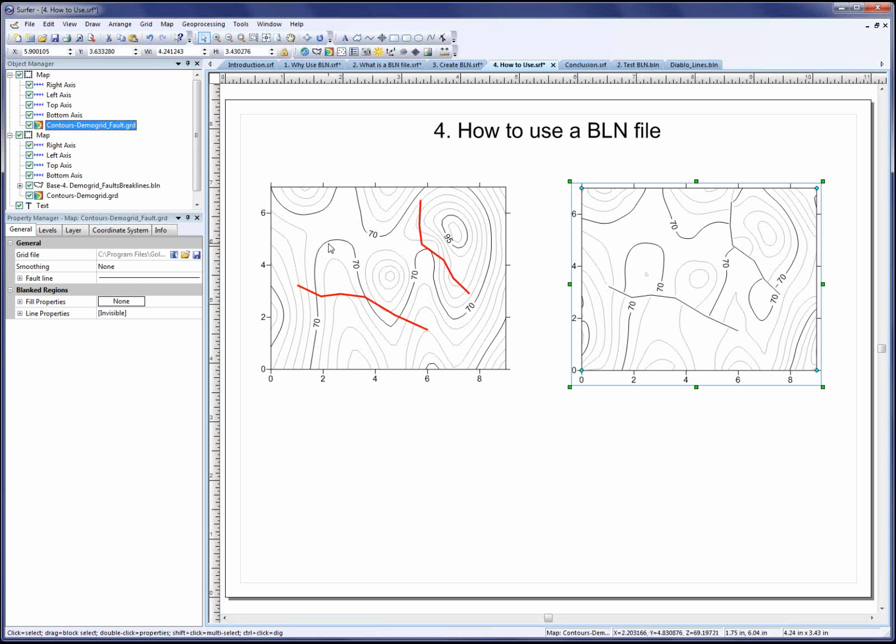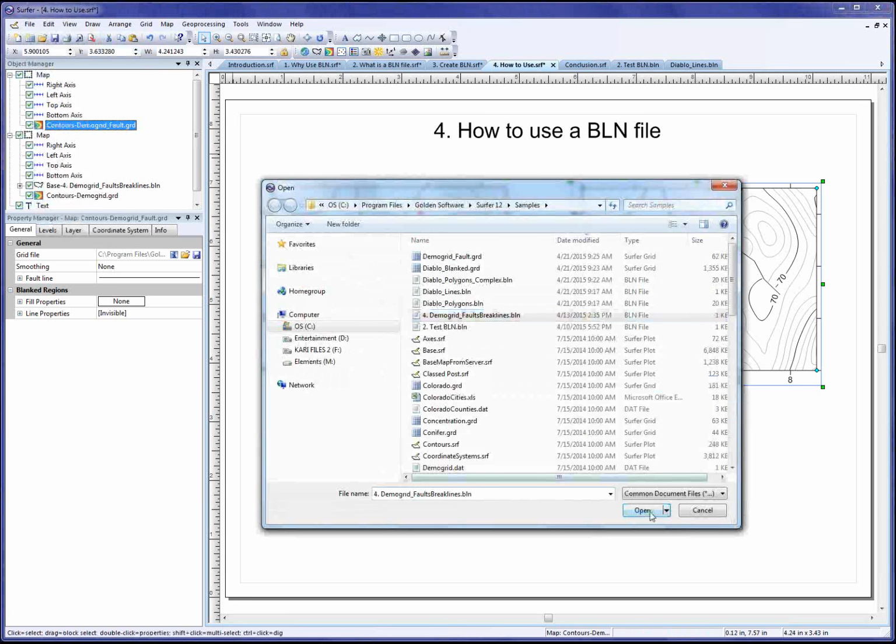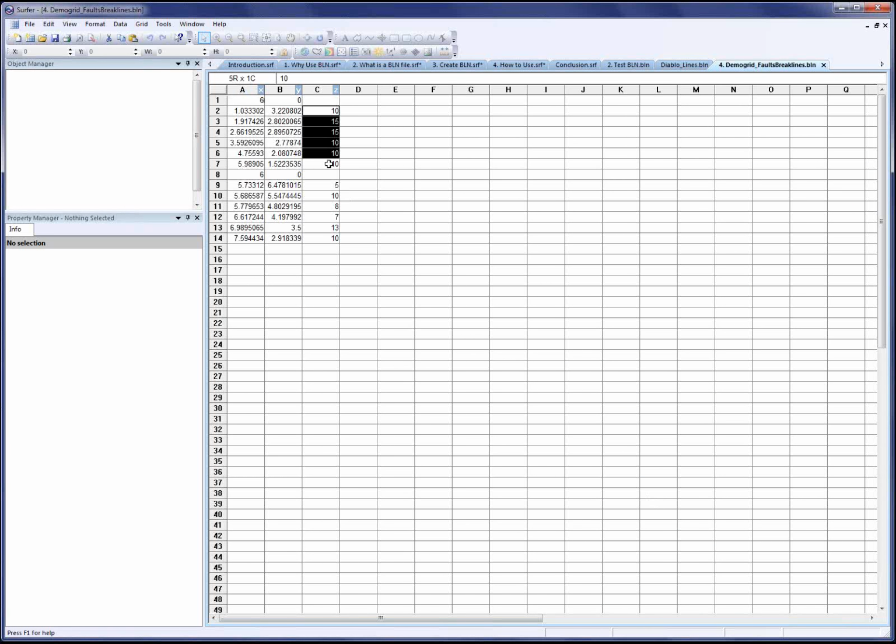This BLN file that I've been using, I'm going to open it up in the Surfer worksheet. File, Open, select it, and click Open. And you can see that I did add z values to each x and y point in those lines. Now the z value doesn't all have to be the same. I've made them all pretty much different for the different vertices in the line.